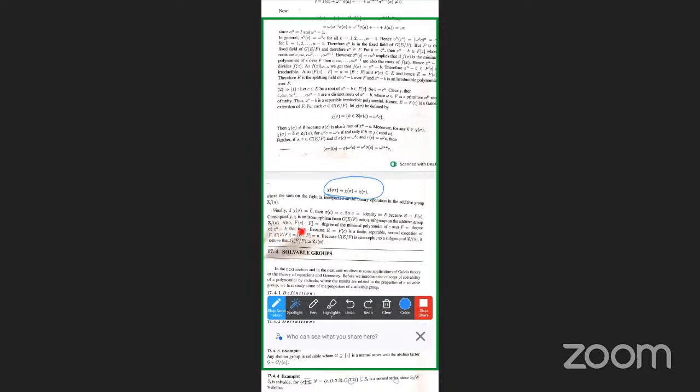Also, the index of E over F is equal to the degree of the minimal polynomial of c over F, which is nothing but n, the degree of the given polynomial x^n − b. Therefore the degree of E over F, or the order of G(E over F), is equal to n. Because G(E over F) is isomorphic to a subgroup of Z/n, it follows that G(E over F) is isomorphic to Z/n. So this is the theorem.